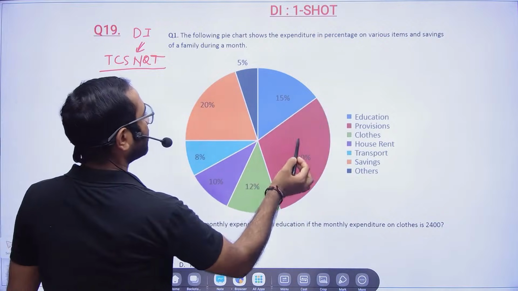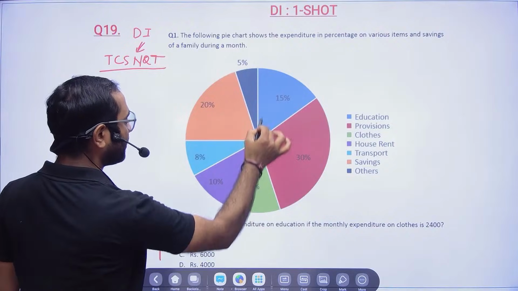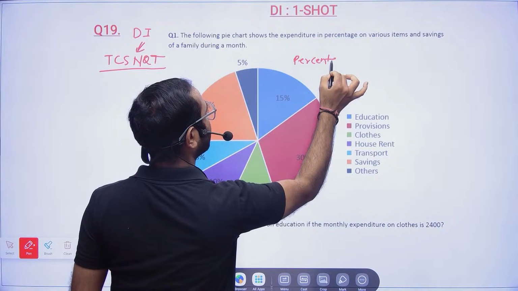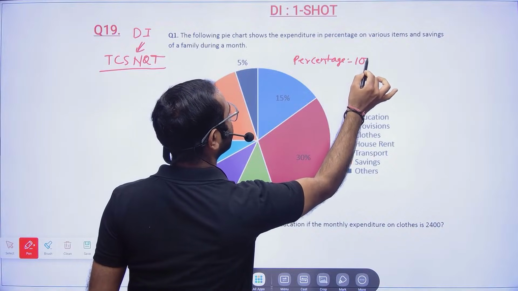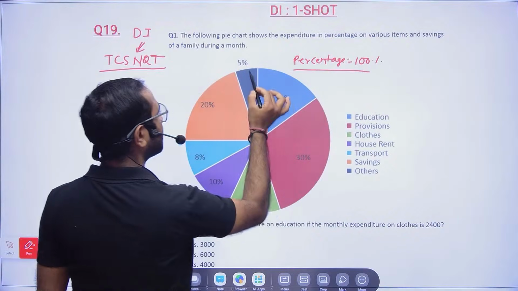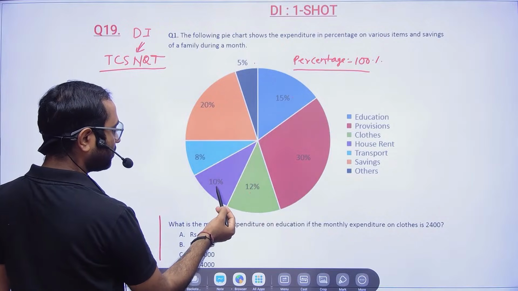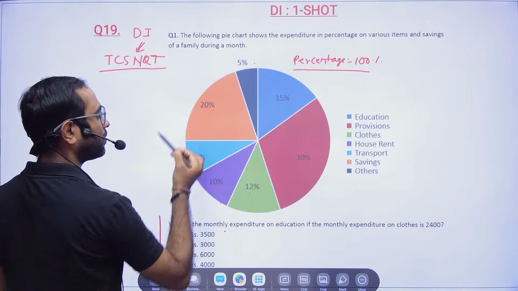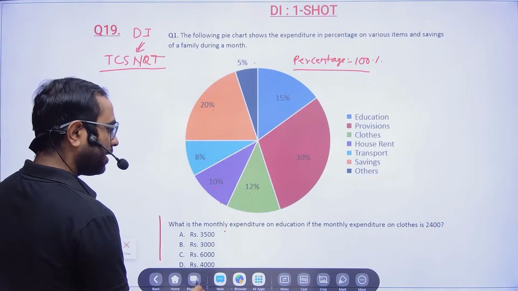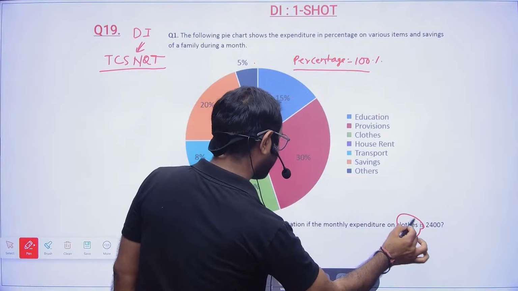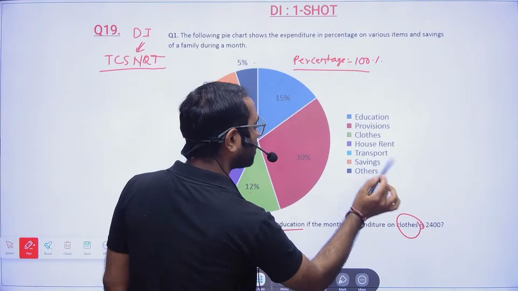So here there is a pie chart, and always this percentage, if you add, the total will always be 100%. Like 5 plus 15 is 20, 20 plus 30 is 50, 50 plus 22 is 72, plus 8 is 80, and plus 20, total will be 100%. Now they are telling what is the monthly expenditure on education, given the expenditure on clothes.